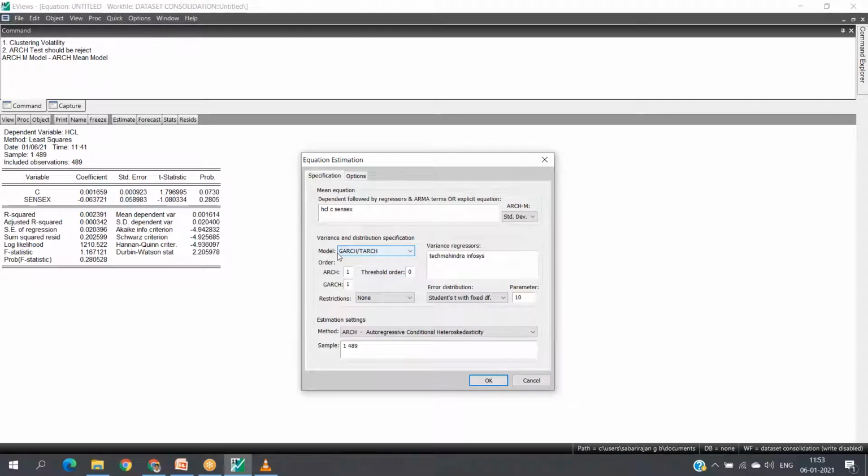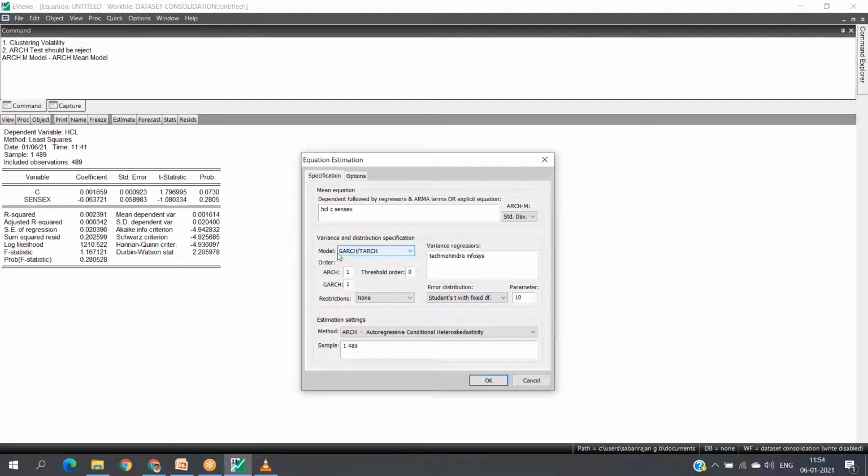HCL might be listed with Sensex as well as with the Nifty. The impact of Tech Mahindra and Infosys certainly is there on the HCL share price, but that alone would not be a determinant factor for the share price of HCL.